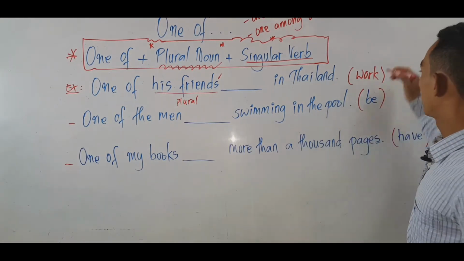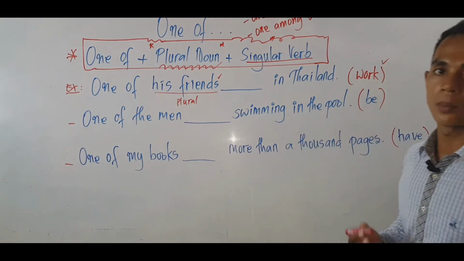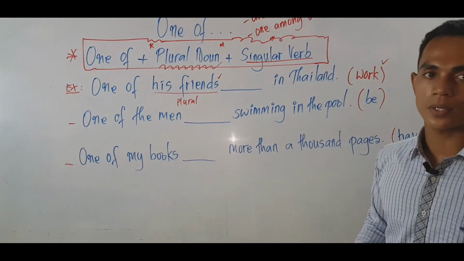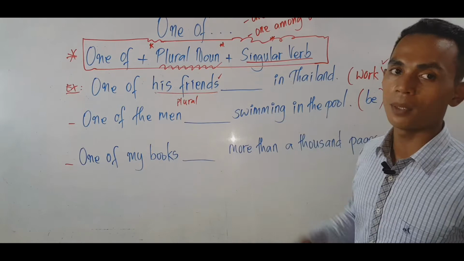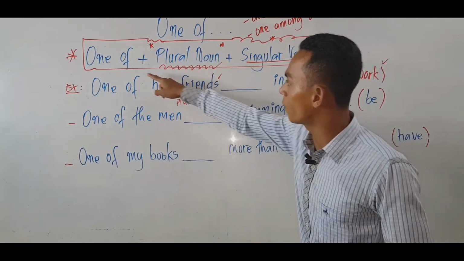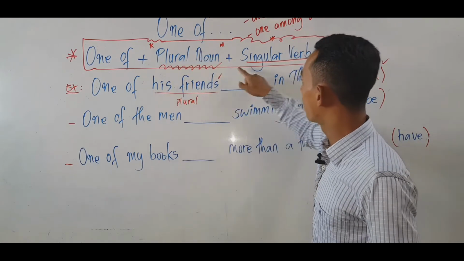Where's the verb? We have the verb work. So, one of his friends work or works? According to the form mentioned before, one of plus plural noun plus singular verb.